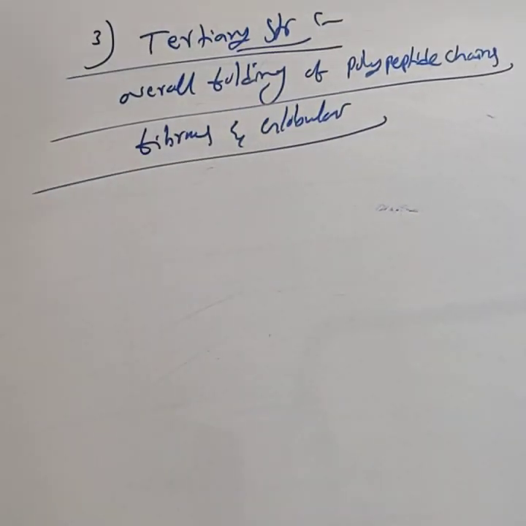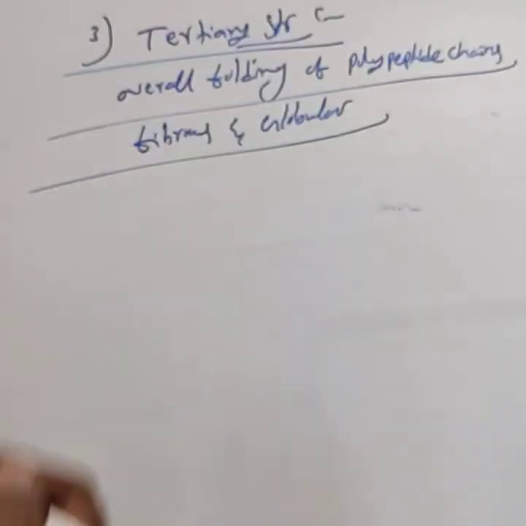That is, tertiary structure refers to overall folding of the polypeptide chains, meaning the secondary structure undergoes further folding to give the main shapes, fibrous and globular proteins.